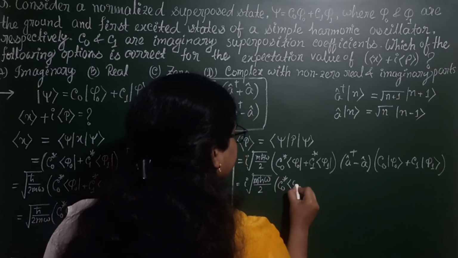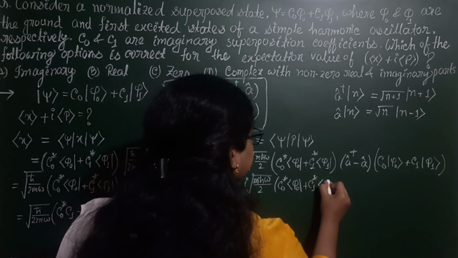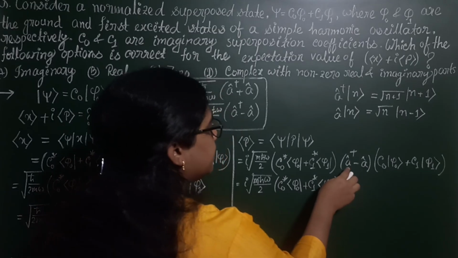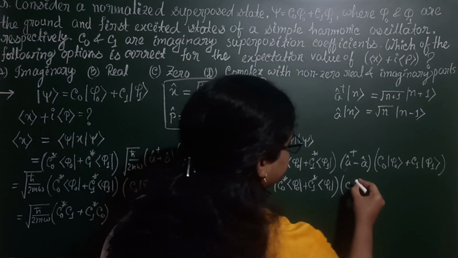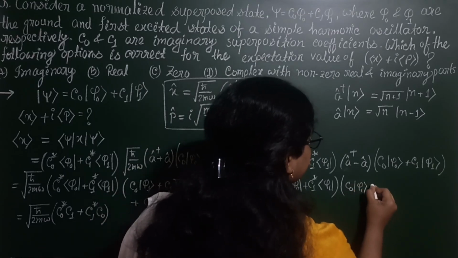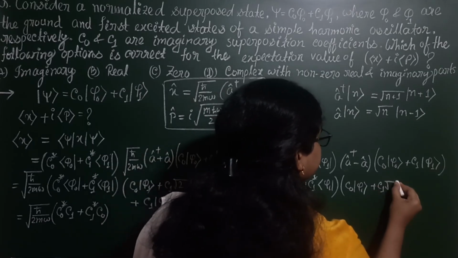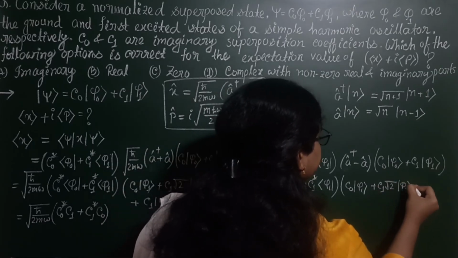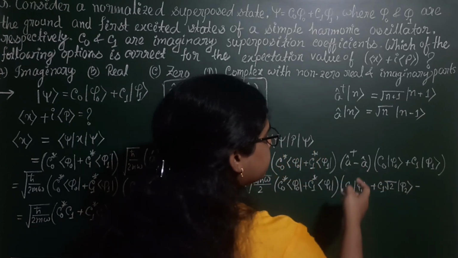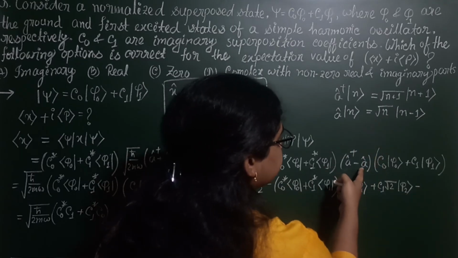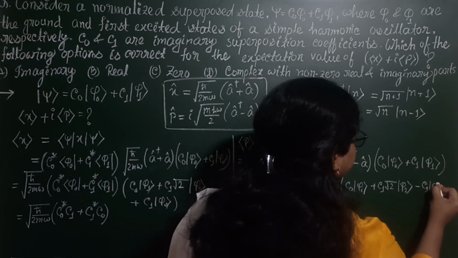C0 star phi 0 plus C1 star phi 1, and when a dagger acts on this, it will give C0 phi 1, plus when this acts on this, it will give C1 root 2 phi 2, minus when a acts on this, it will give 0, and when a acts on this, it will give C1 phi 0.